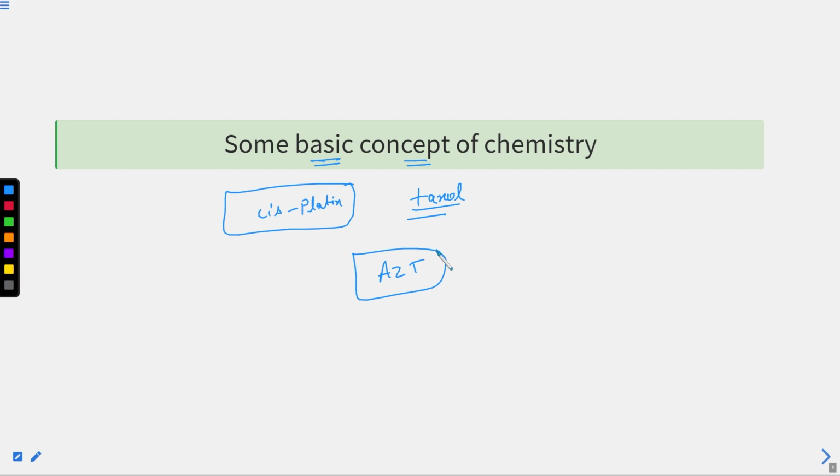So these drugs are made up of chemicals. They are either natural or man-made, that means synthetic. In these drugs, the chemicals, the structures, the molecules, whatever compounds are there, possibly they can be extracted naturally, or if required, they are made in laboratories.